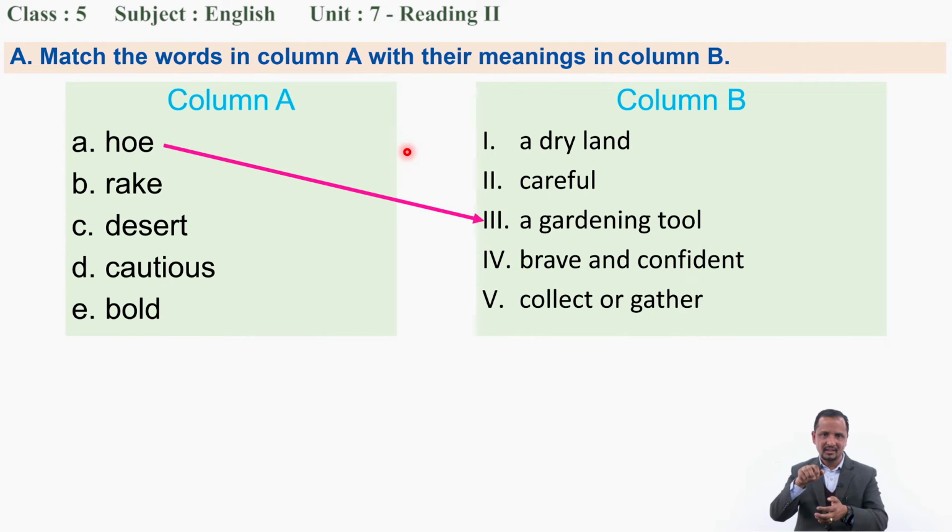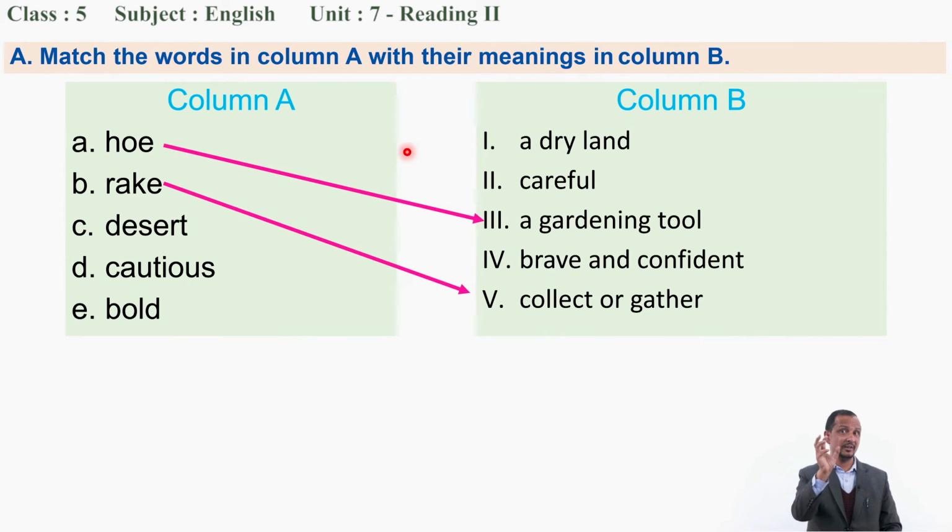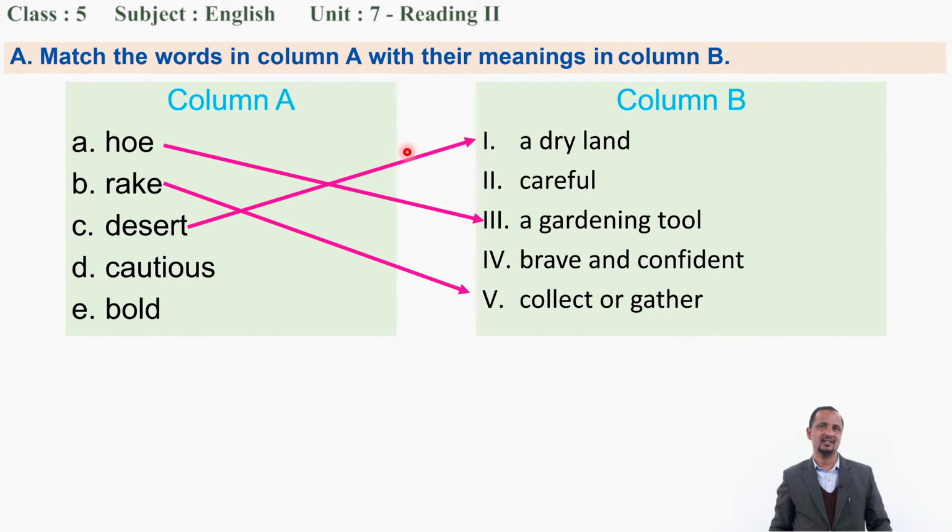You have seen, just like the gardening tools, it was. And there is a tool also. What to do? Rake means collect. You have seen with the picture last time while reciting the poem. Collect. Desert. What is? Very well. This is a dry land, like nothing else. No plants. But we don't have to say no plants; some rare plants and animals can survive in the desert, but generally not. Only sand, hot.